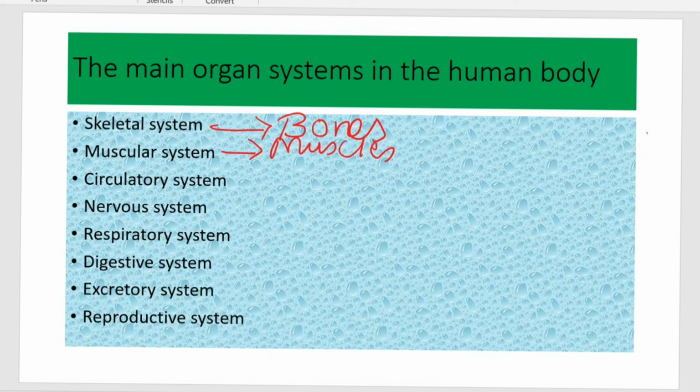What is the third one? Circulatory system. Here the pumping organ and the related blood vessels are associated with the circulatory system. Here you can write heart, blood vessels and blood.